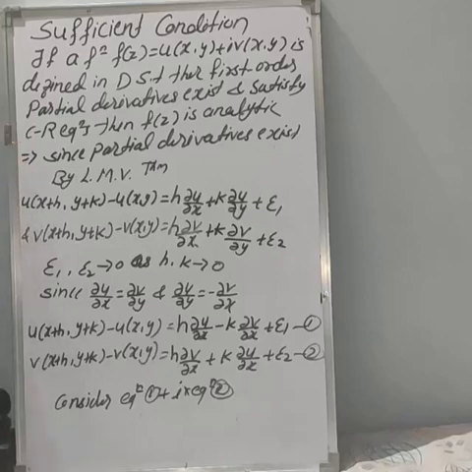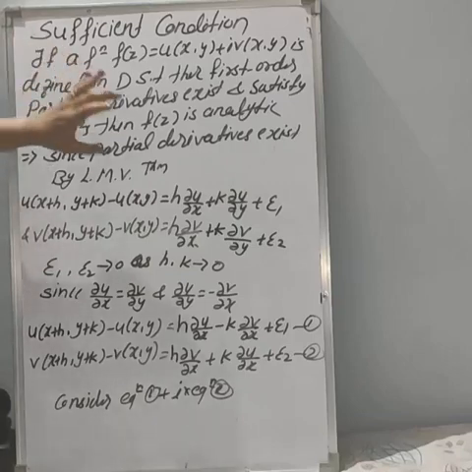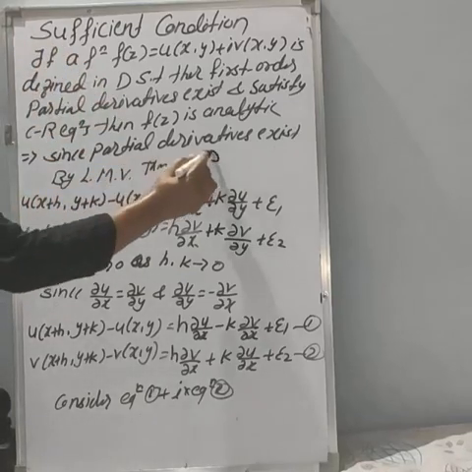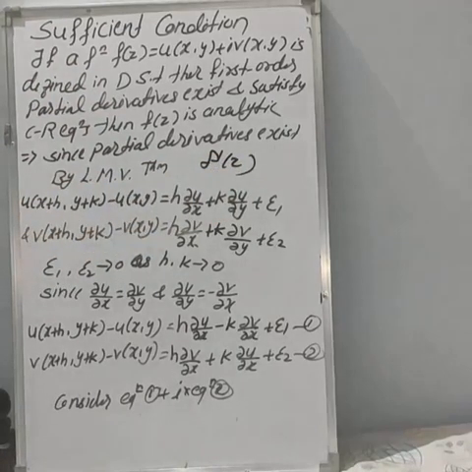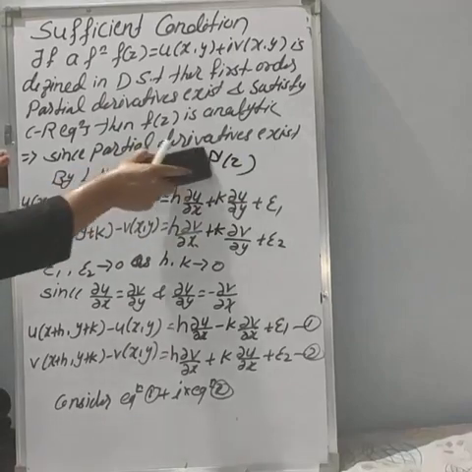By the definition of analytic function, we know that if the function f of z is differentiable, then we can say it is analytic. If the derivative exists, then it is analytic. So using this CR equation, we have to prove the derivative of f of z exists, that is, f dash of z exists. If f dash of z exists, that means f of z is differentiable, then we can say f of z is analytic. So let us see the proof.